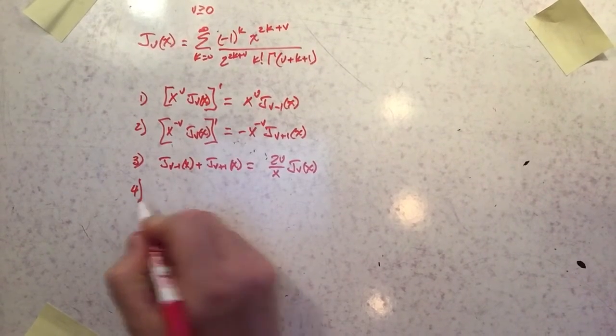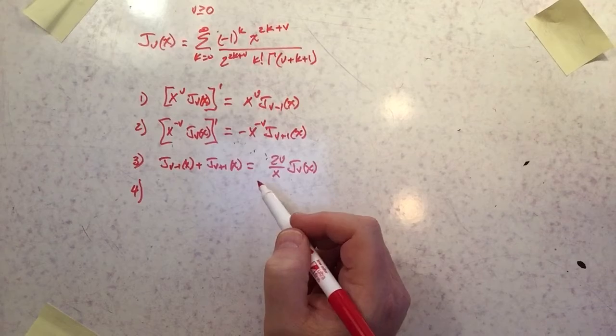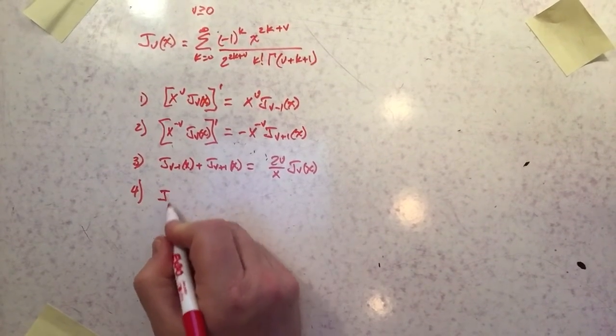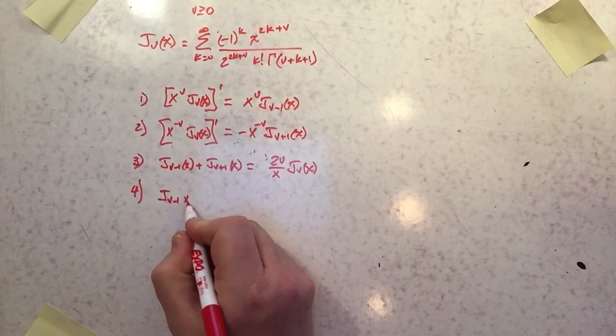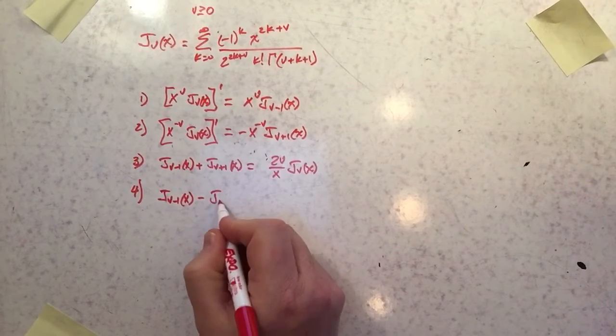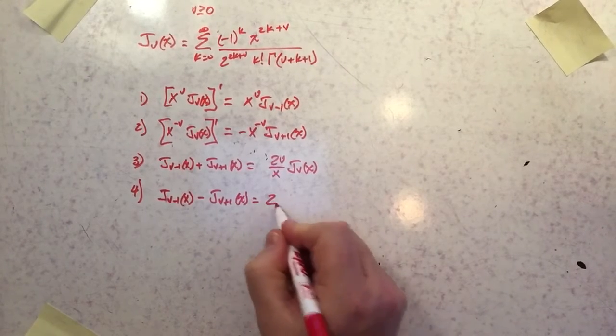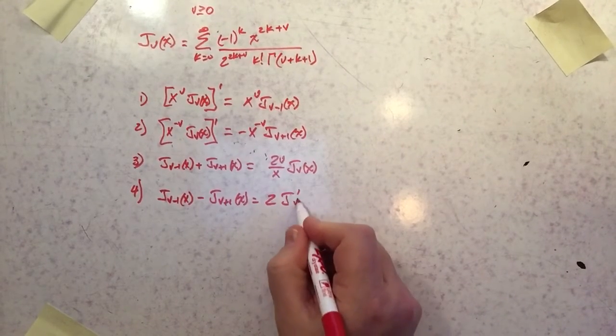Okay, and then number 4 is the final differential relationship, and it also deals with both jv minus 1 and jv plus 1. So it's jv minus 1 of x minus jv plus 1 of x, and then that's equal to 2 j prime v of x.